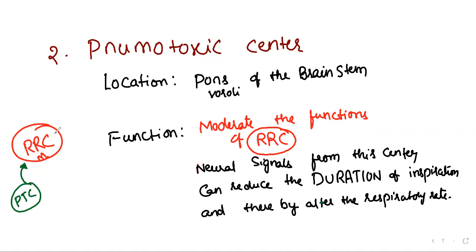Is it clear? You need to understand this is the king. I can't write here that this is the king. So our minister PTC is giving a suggestion. What's the suggestion? This person is running, so you need more breath, so increase the breath rate. Likewise. Okay, number 3, chemosensitive area.